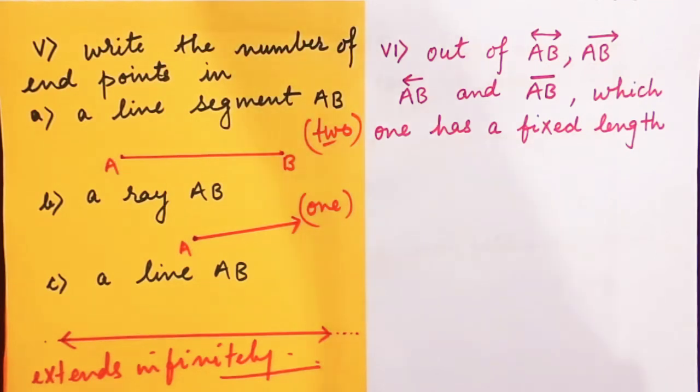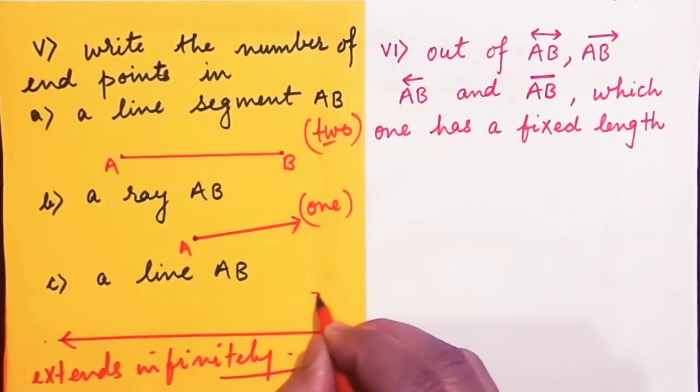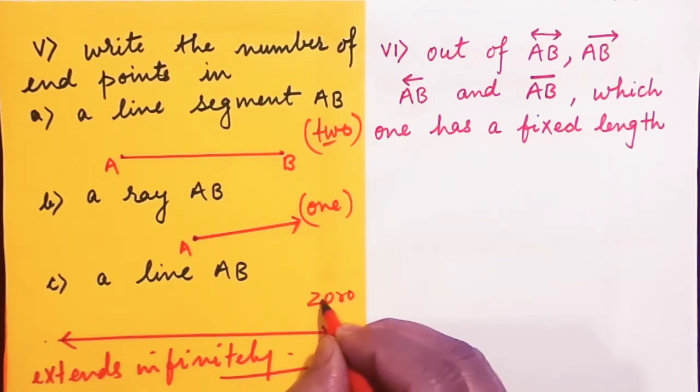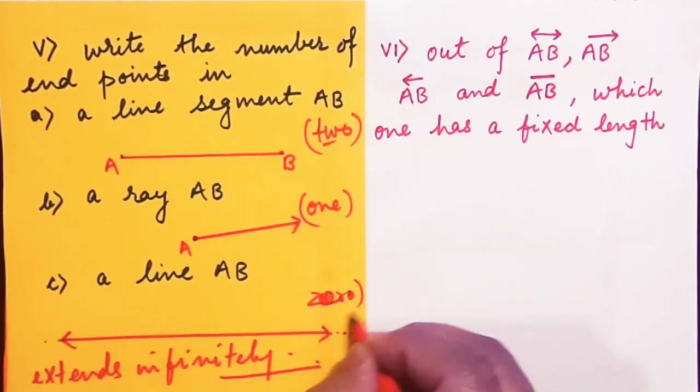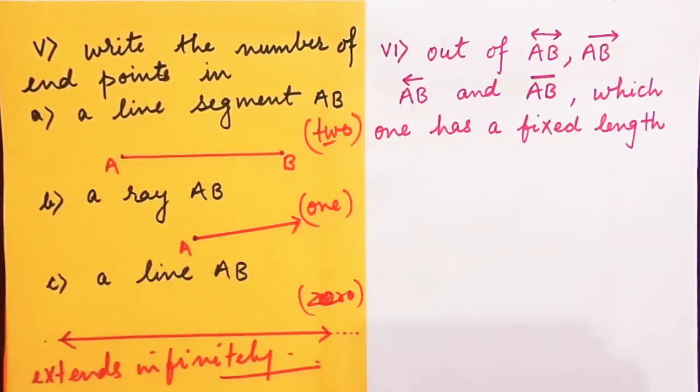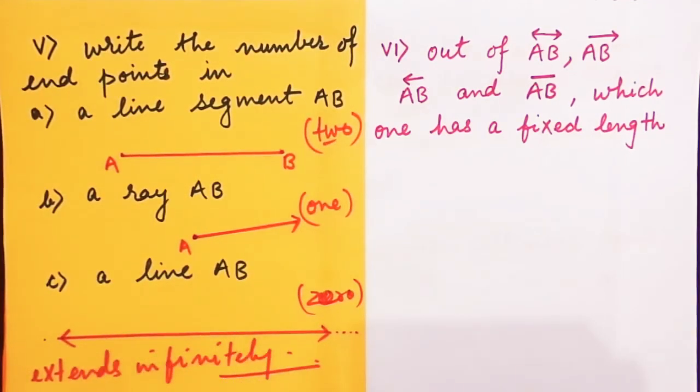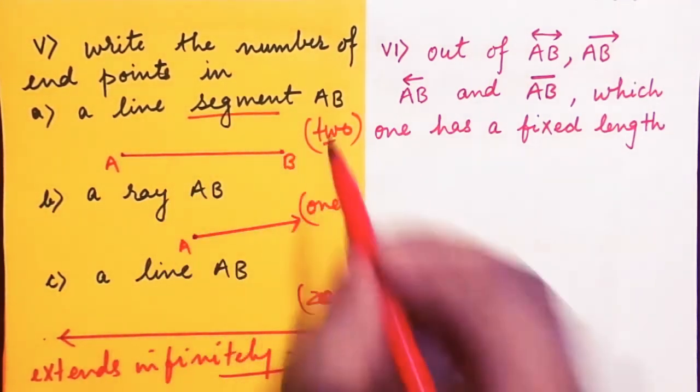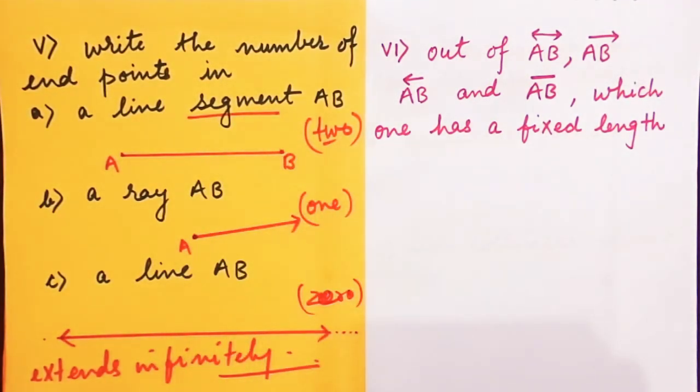Therefore we can say that here the answer is 0, zero endpoints in a line AB, but in a line segment we have 2 of them.